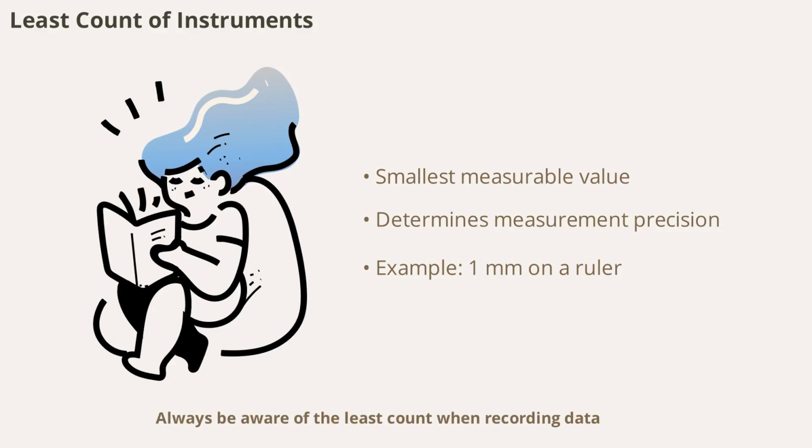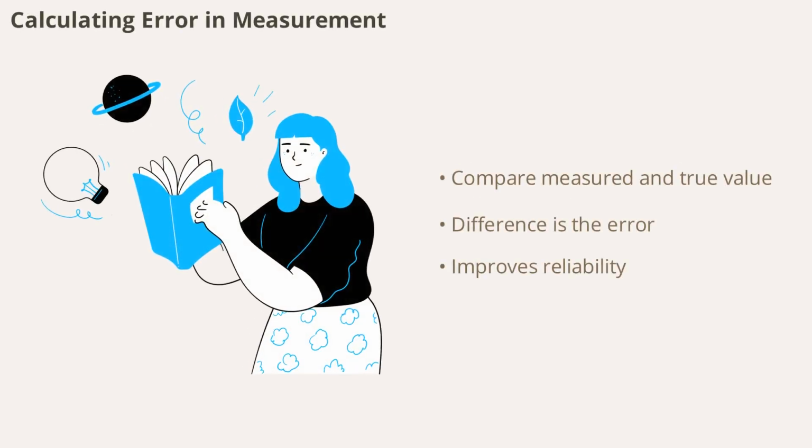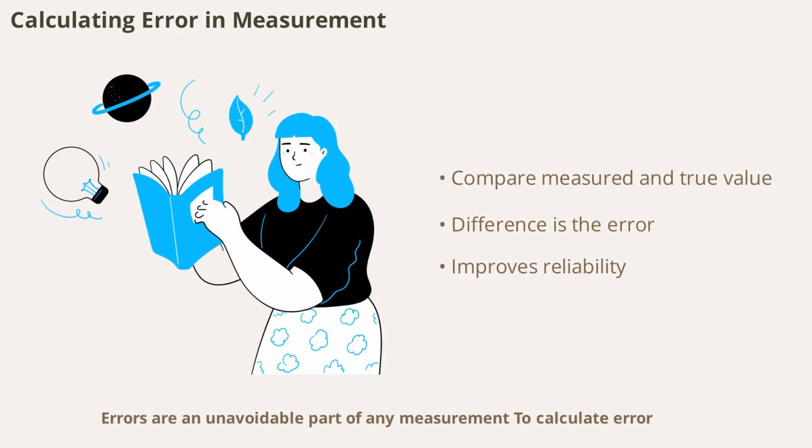Always be aware of the least count when recording data, as it sets the limit for how finely you can measure with a given instrument. Errors are an unavoidable part of any measurement. To calculate error, you compare the measured value to the true or accepted value. The difference between these values gives you the error. Understanding how to calculate and interpret errors is crucial for evaluating the reliability of your results and improving your experimental techniques.